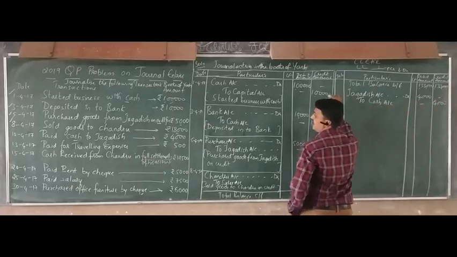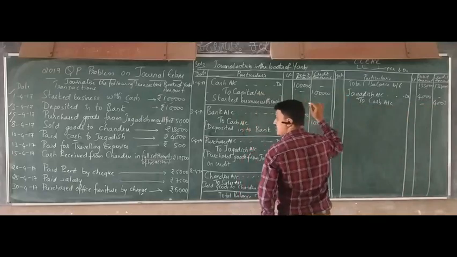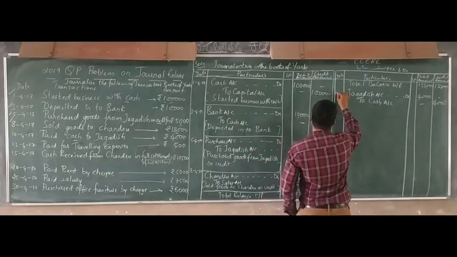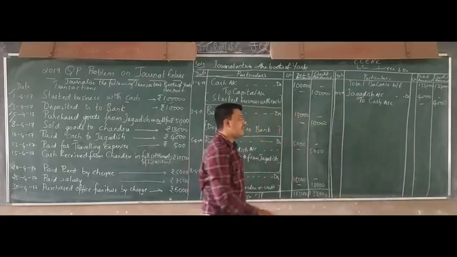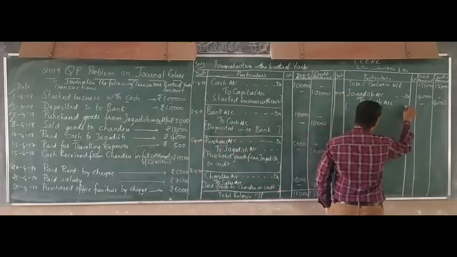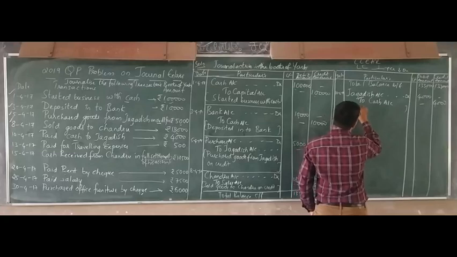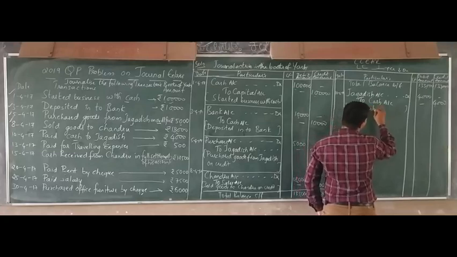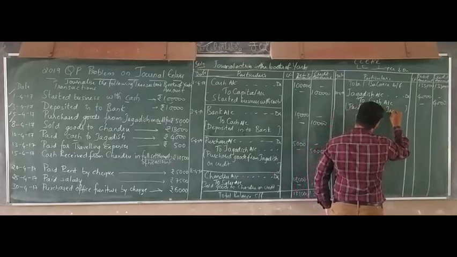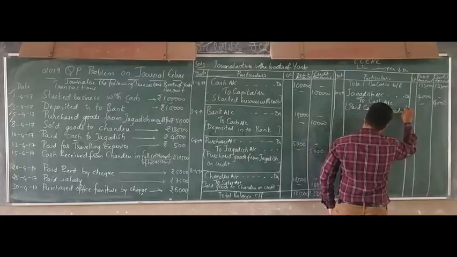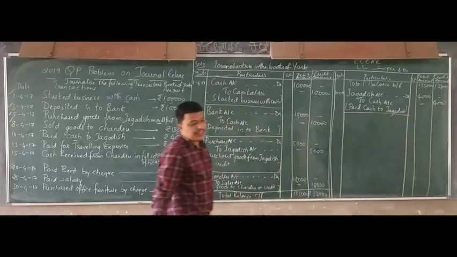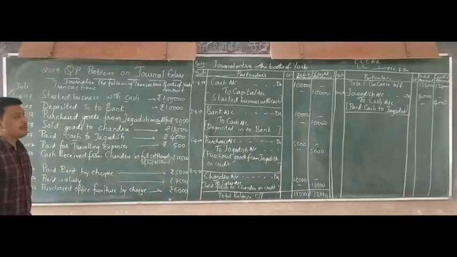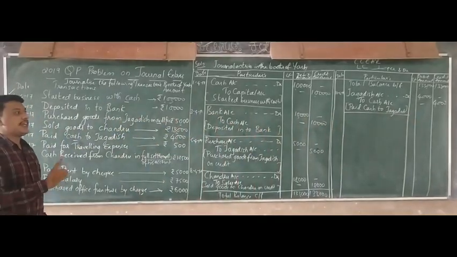So what is the date here? Paid cash to Jagdish, that is 10/4/2017. So you can write here the narration: paid cash to Jagdish. So you have paid the cash to Jagdish. Okay, so that is the transaction here.